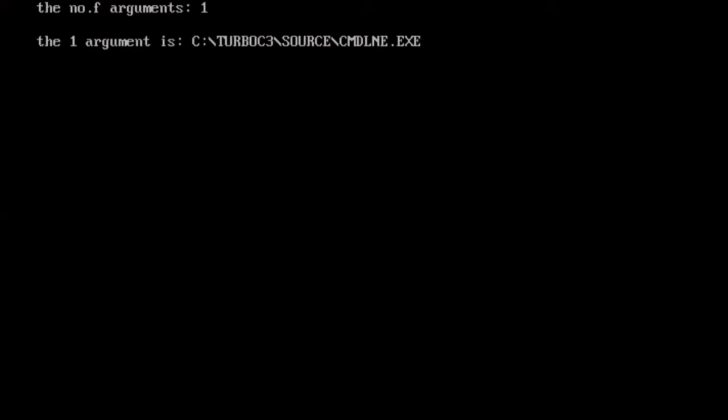That is the program name. Command line.exe is an executable file generated after compilation; the object file we generated is translated to Windows executable file format, that is the command line.exe file.